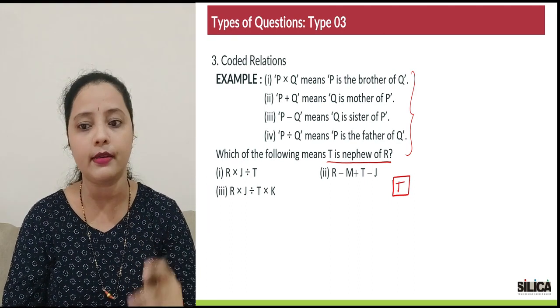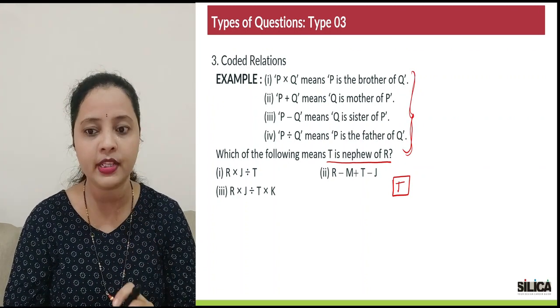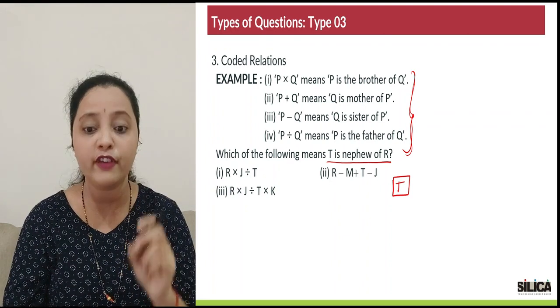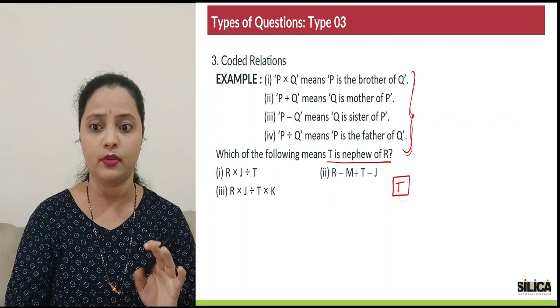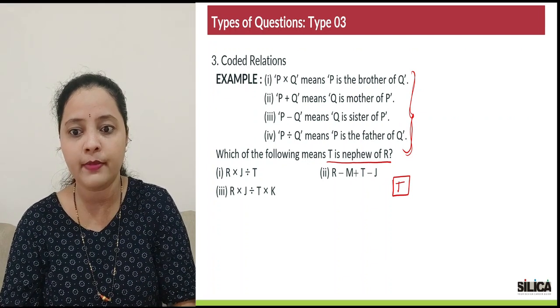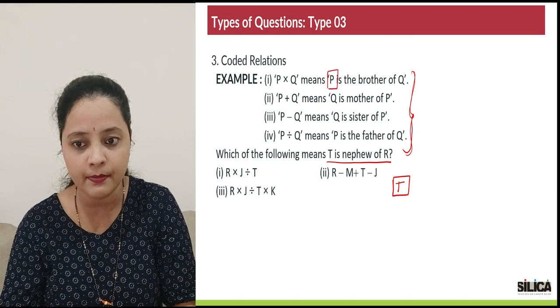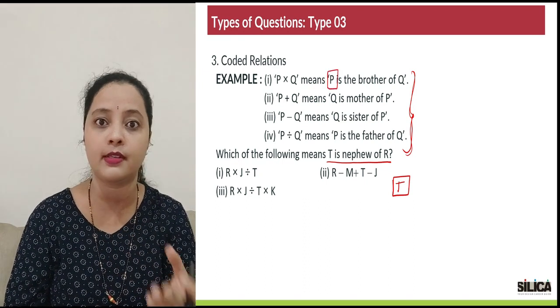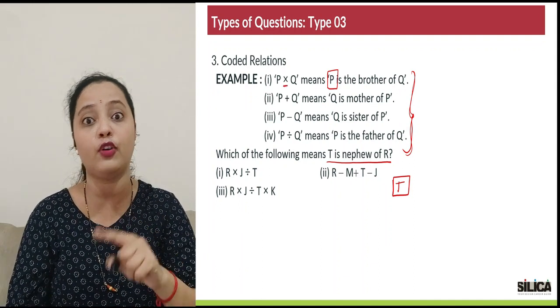Now, second step, go to the description or the data that is given, and from there, deduce the symbols which, paired along with T, will guarantee that T will be a boy. If I read P multiplied by Q, P is brother of Q. If P is brother of somebody, that means a boy. So when does P become a boy? When there is a multiplication sign following P.